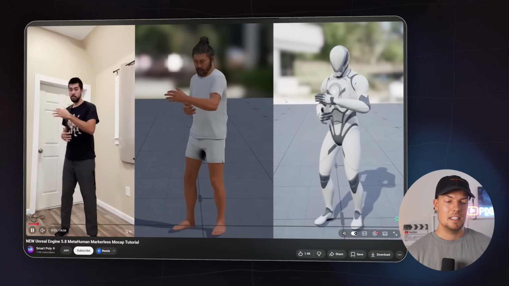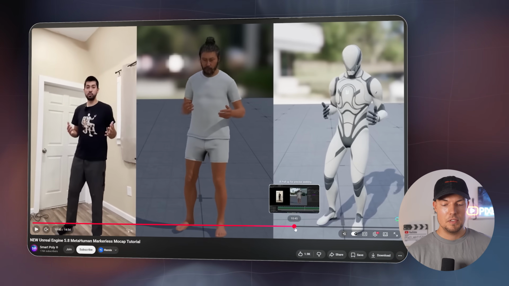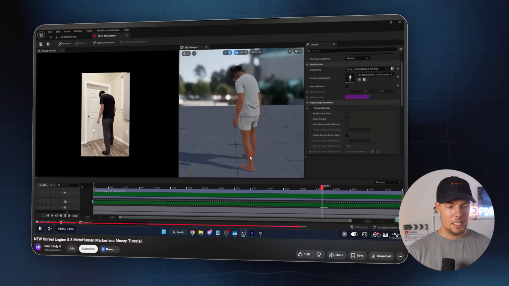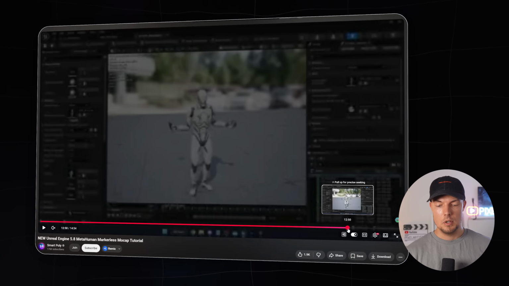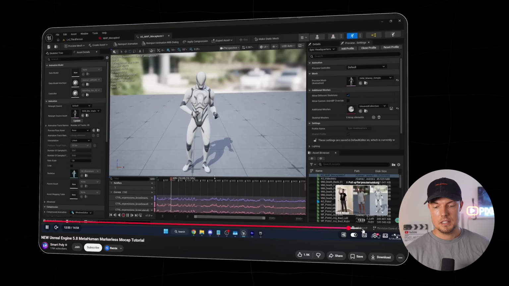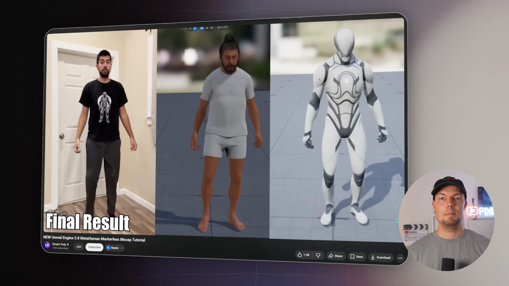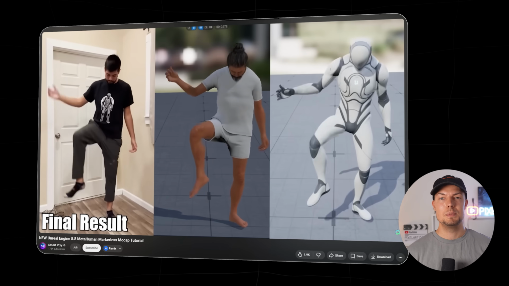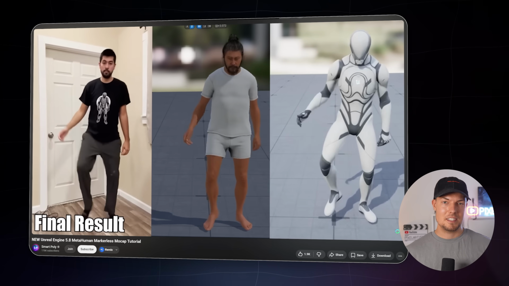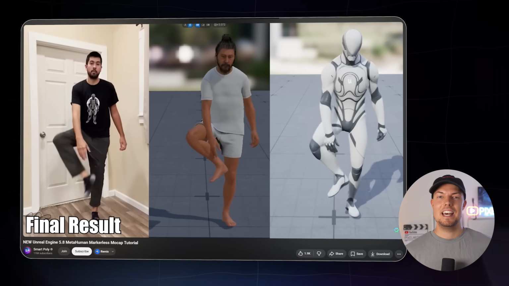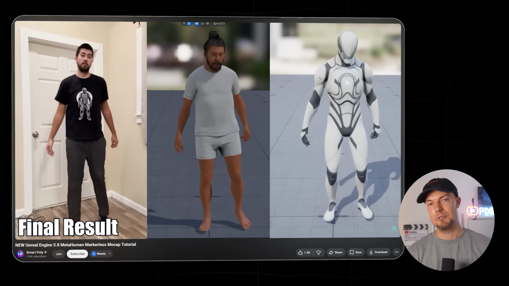One thing to notice here is, as you can see, the camera is not moving, so that could definitely be a limit. You know, the camera is quite steady, so with moving footage it could still be quite complicated to do that, but I think it's definitely a cool step in the right direction and could enable you to build your own animation library from just going out, shooting yourself, and then taking that animations into Unreal Engine.